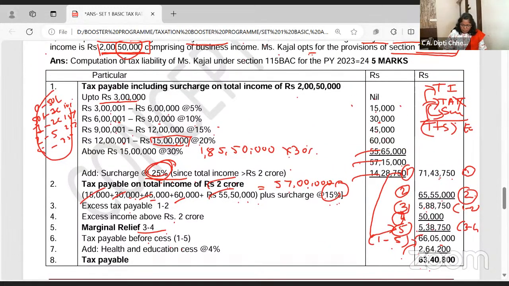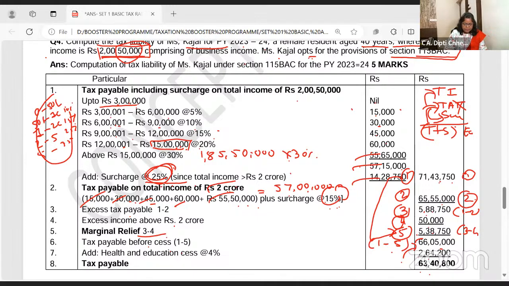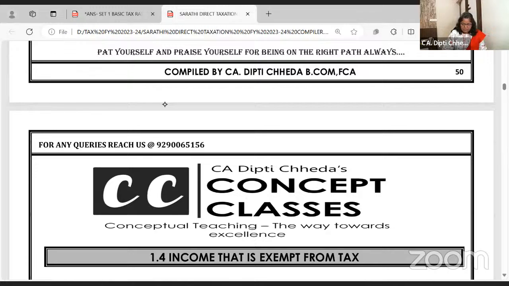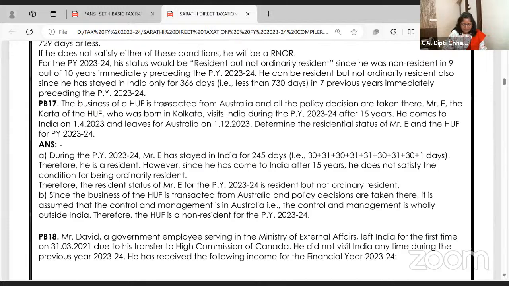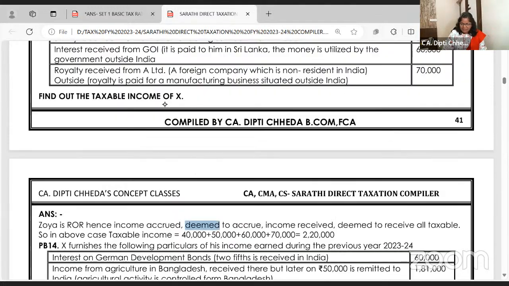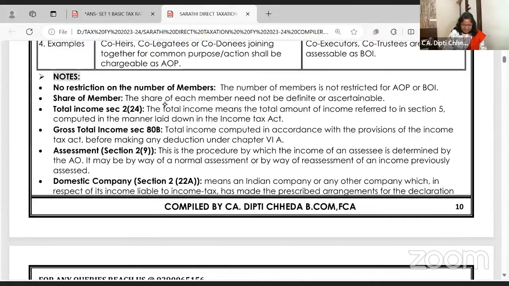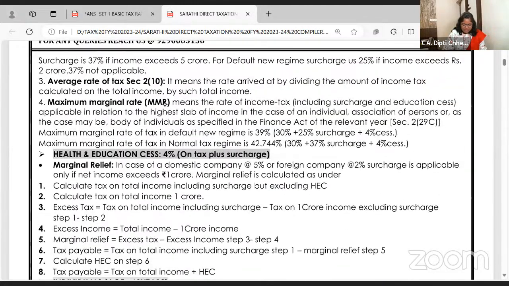Just allow me 2 minutes to open one more file so that I can share with all of you the booster notes. Steps you have to remember, beta. I know I'm taking a little more time, but it is worth it, yes or no? Marginal relief should be your best friend. कैसे पता चलेगा? अगर taxes more than income तो marginal relief तो देना पड़ेगा. ये देखो.